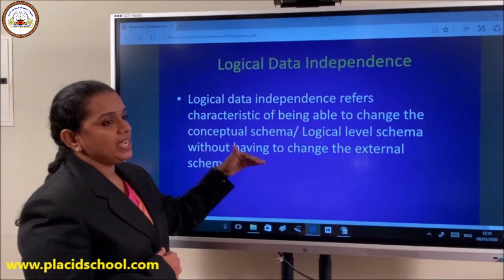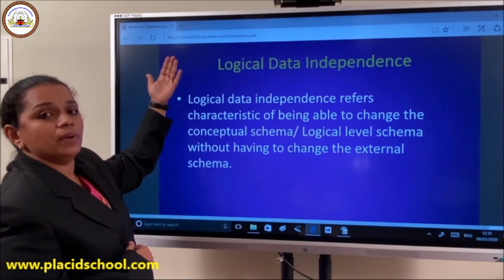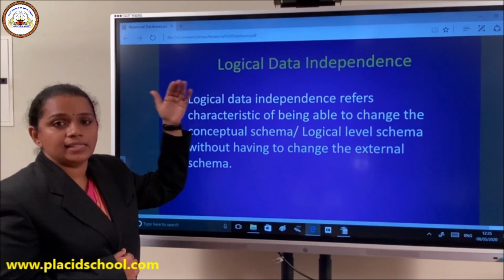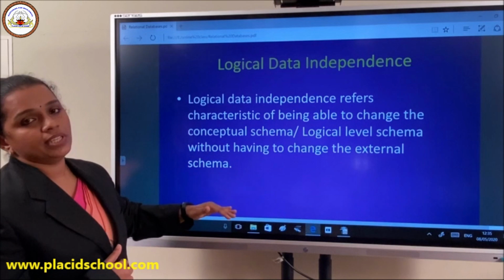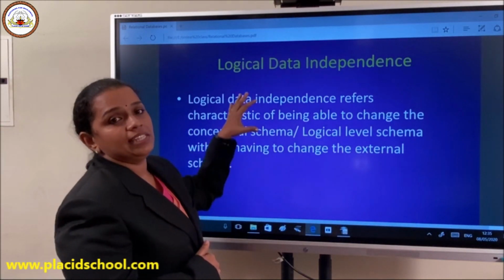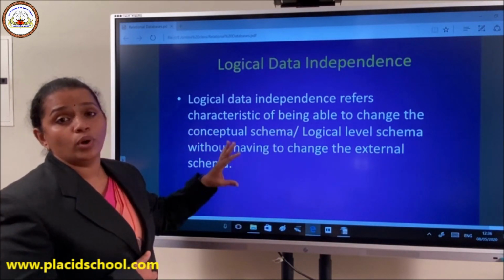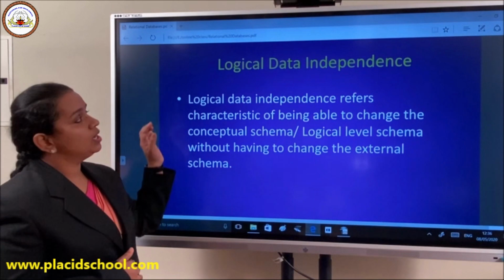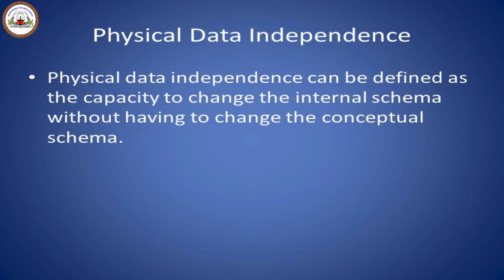So whatever change is done in the logical layer shouldn't be affecting the person or the higher level person, that is the external person or the end user. So that is logical data independence, which is being accomplished by whom? The database system. So whatever change you do in the logical layer won't be affecting the end users. So that is basically called logical data independence.